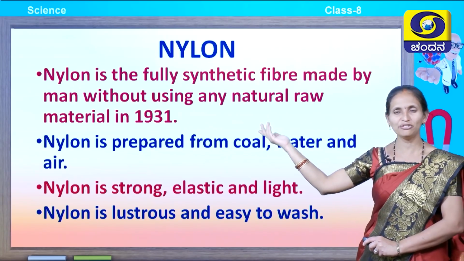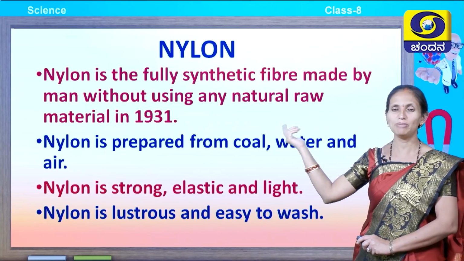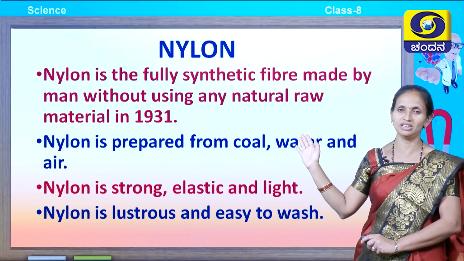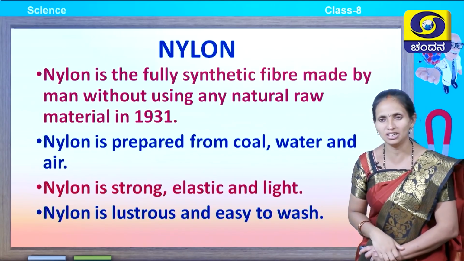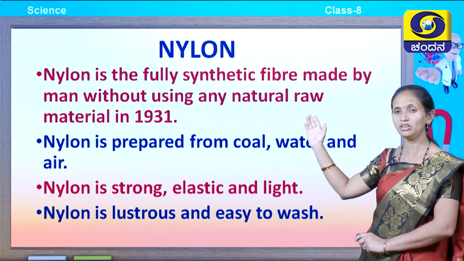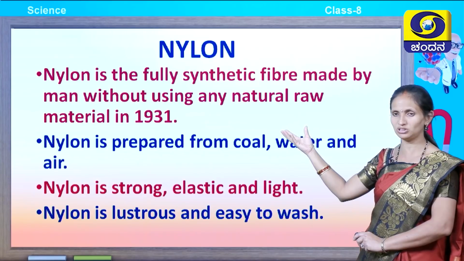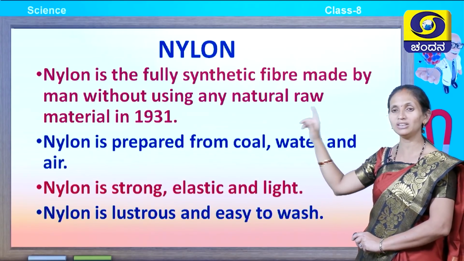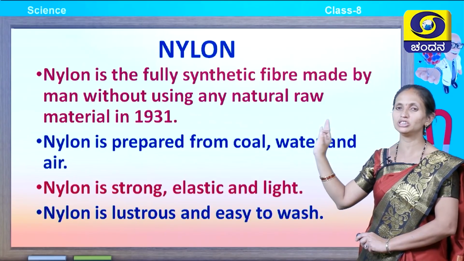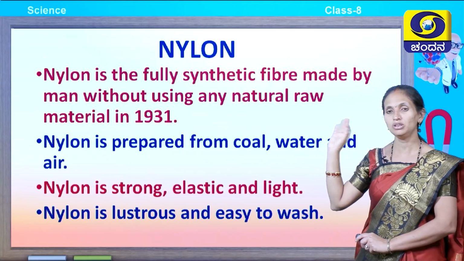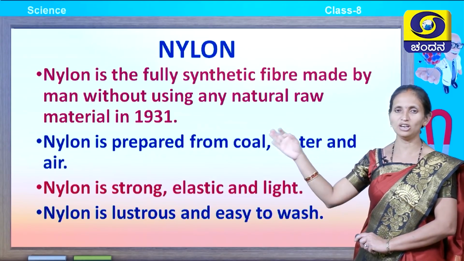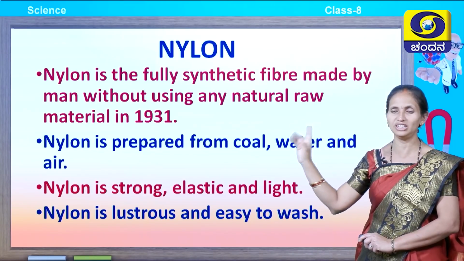Nylon is the fully synthetic fiber made by man without using any natural raw material, in the year 1931. As we know, before this we learnt about rayon. Rayon is made from a natural source by adding some chemicals, but this is a pure synthetic fiber in which no natural raw material is used. So, nylon is known as the first fully synthetic fiber.